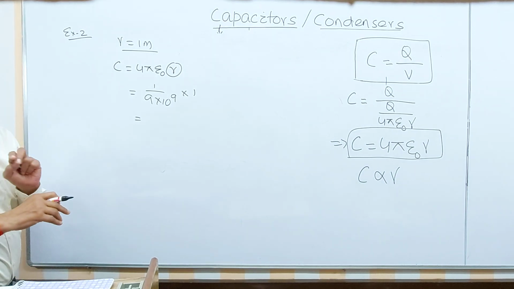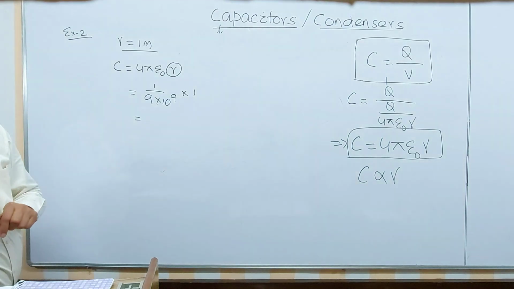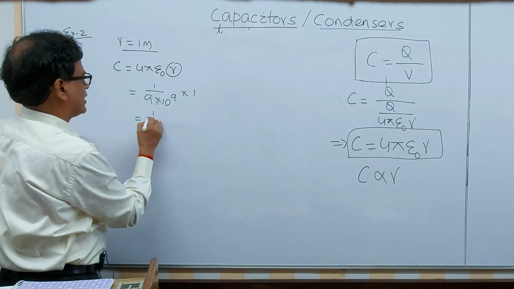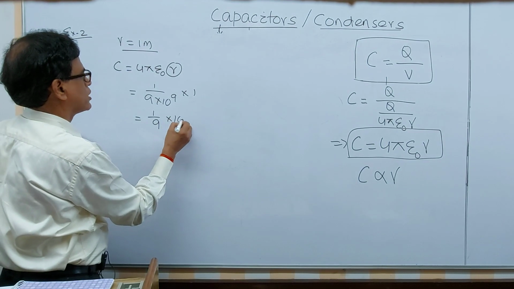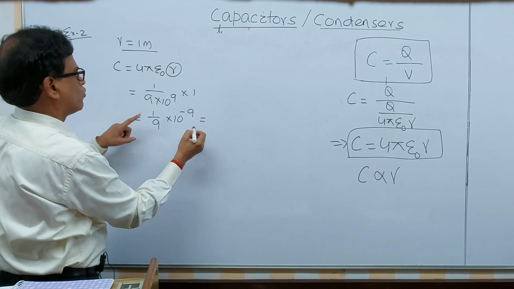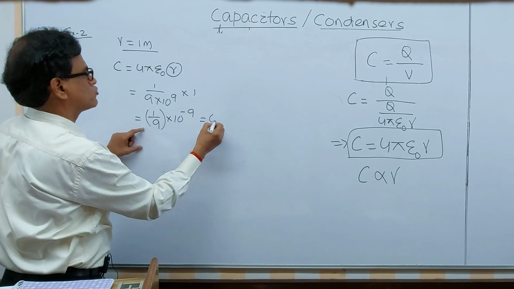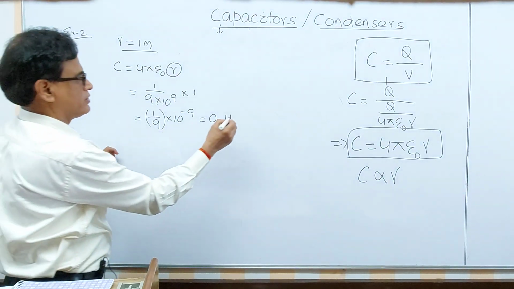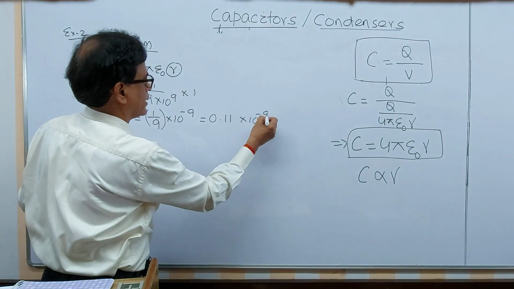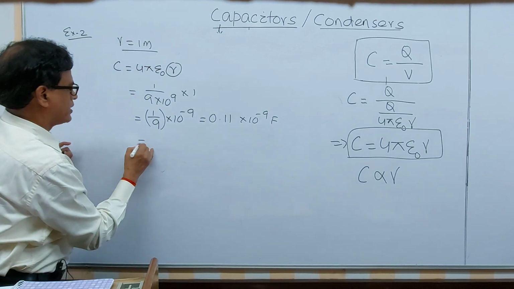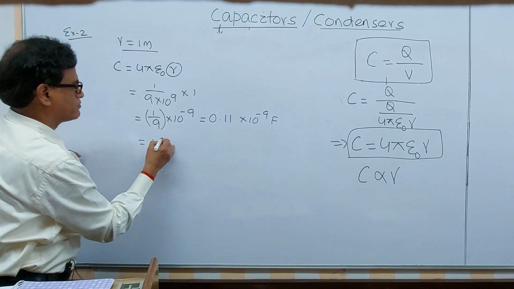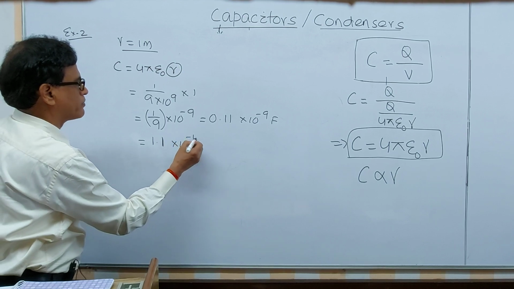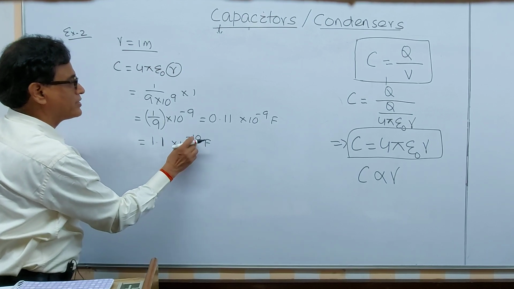Two results should be remembered. If you divide 1 by 9 into 10 to the power minus 9, 1 by 9 is, you should remember this, 0.11. 0.11 into 10 to the power minus 9 farad, and this may be asked as an MCQ question, should remember this value: 1.1 into 10 to the power minus 10 farad.